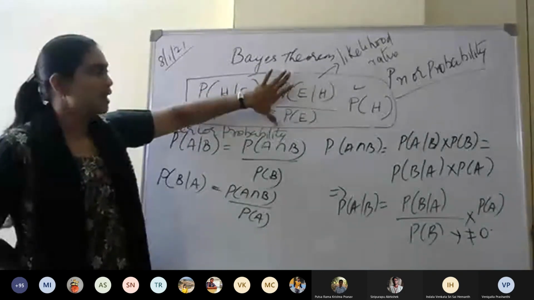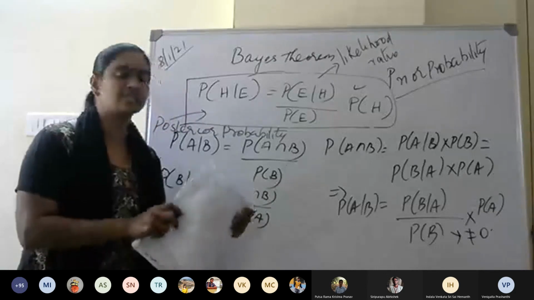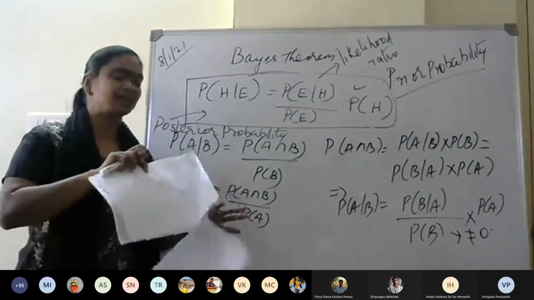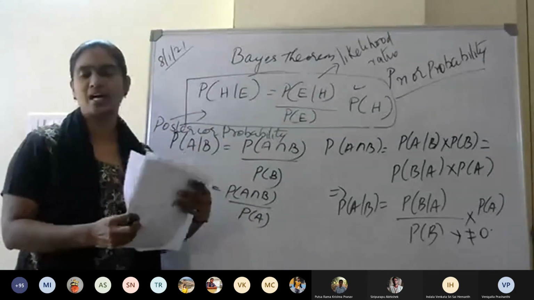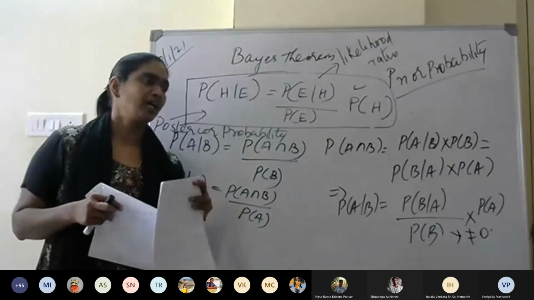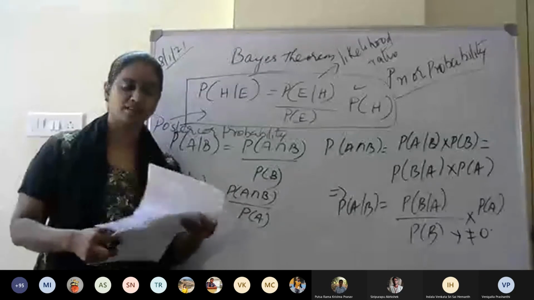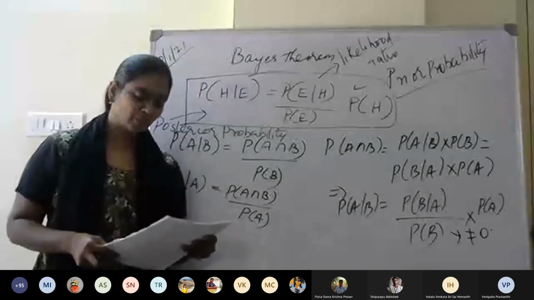Now, based on this formula, we will solve a couple of problems for the Bayes theorem. I will solve 2 problems. There are many more exercise problems given in the slides. I have shared the slides. You can check them. Many solved problems and examples are given. You can try those.